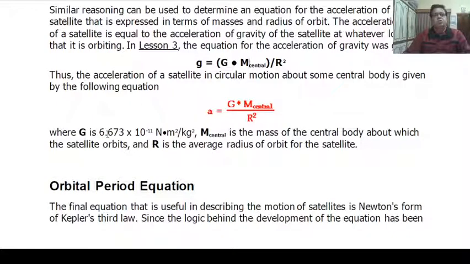Its value is 6.673 times 10 raised to minus 11 newton meter square per kilogram square. M central is the mass of the central body, and R is the average radius of orbit for the satellite. So this is the expression for acceleration of a satellite in circular motion.